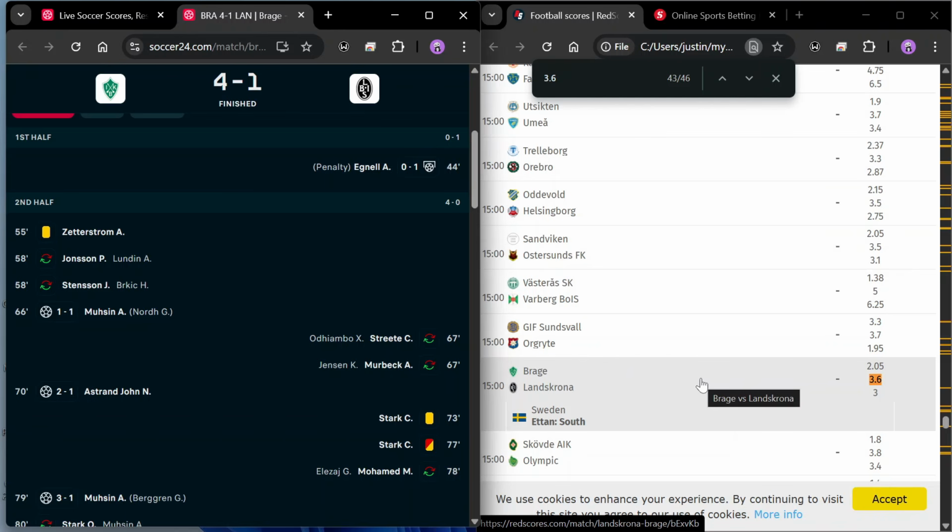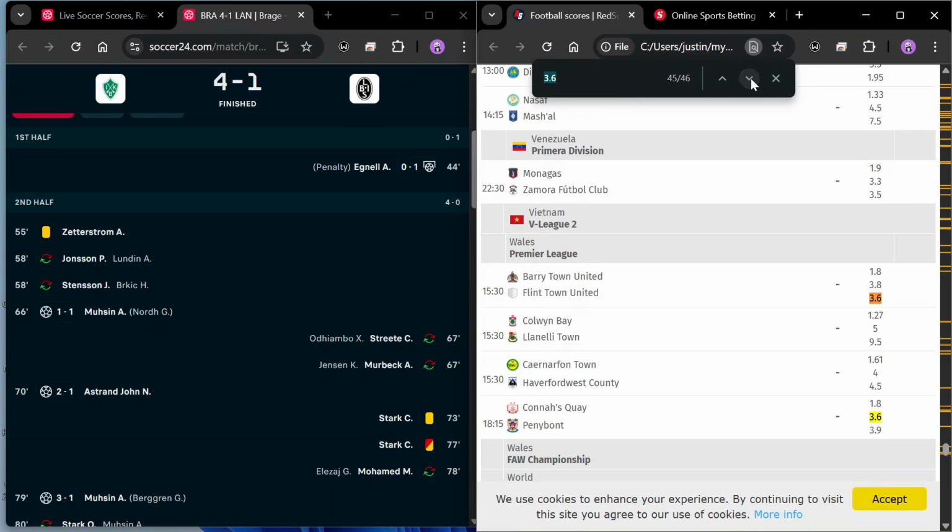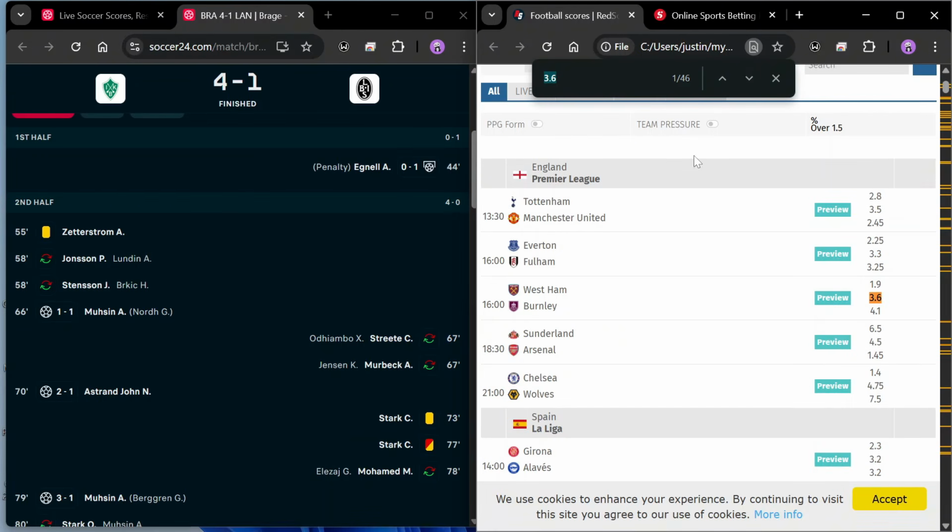A lot of the other games we've seen having these odds were from high scoring leagues, from the Netherlands, from England League 2, England National League, Switzerland. We've been seeing them in high scoring leagues. So that tells you a lot about these odds, that odds like this, you will likely find them where the league tends to score a lot of goals. So let's proceed, and we're almost at the end of this. I think that is the last game for this session.